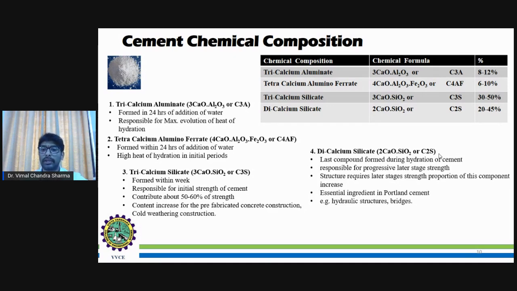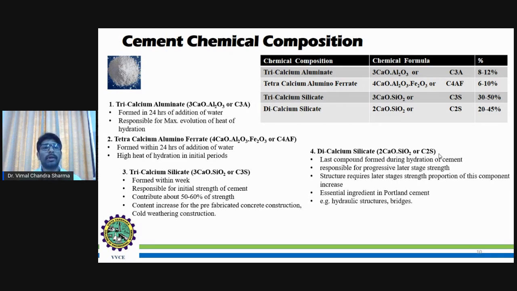This is the essential ingredient in Portland cement. One of the examples we can see of this composition is hydraulic structures and bridges, where this chemical composition of the cement plays a major role in the construction of hydraulic structures and bridges, because they have to sustain for long. Due to this chemical composition only it is possible.